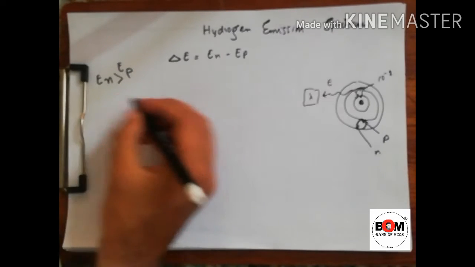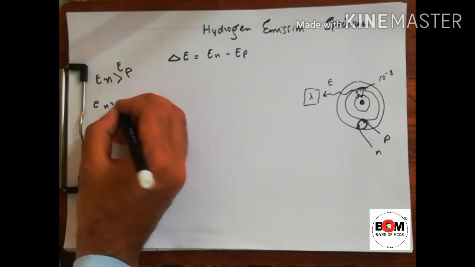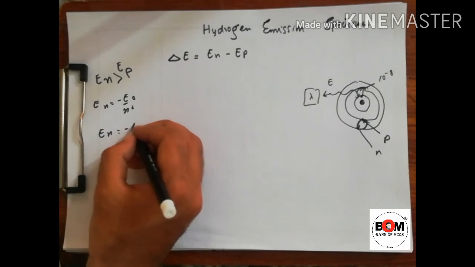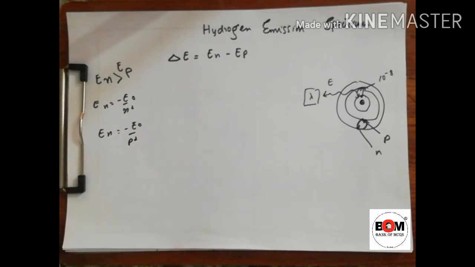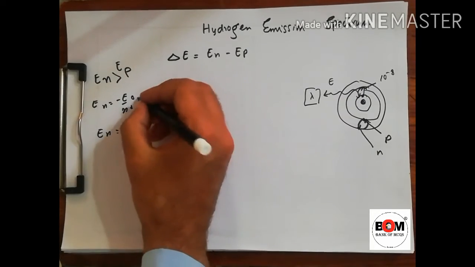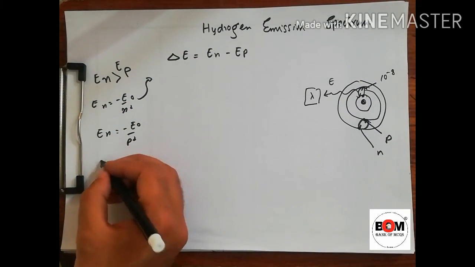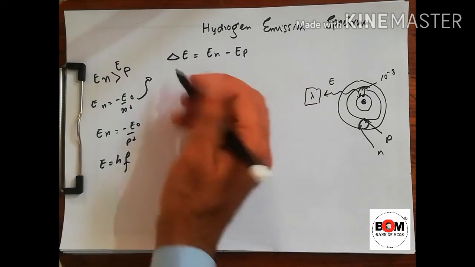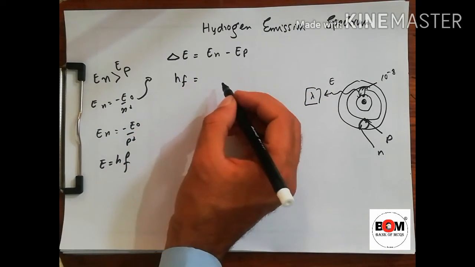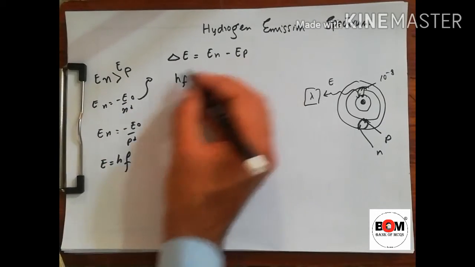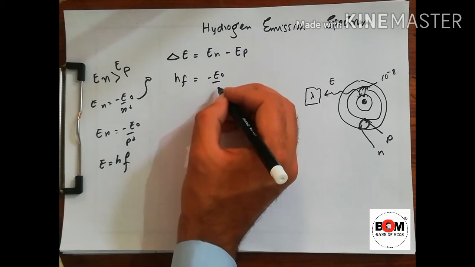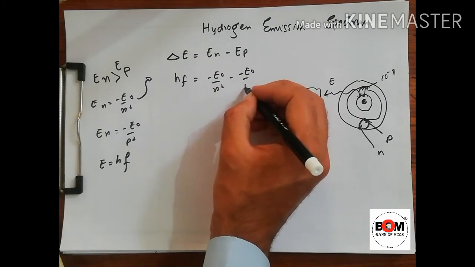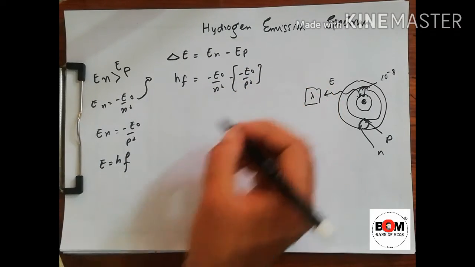We also know that En is equal to minus E naught divided by N square, and for P the shell number is P, so we will get minus E naught divided by P square. Putting these two here, and we also know that E is equal to hf. This energy hf is the photon energy, which will be equal to En minus Ep, that is minus E naught divided by N square minus, minus E naught divided by P square.